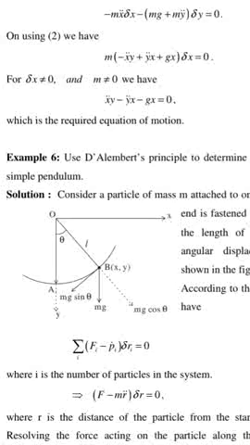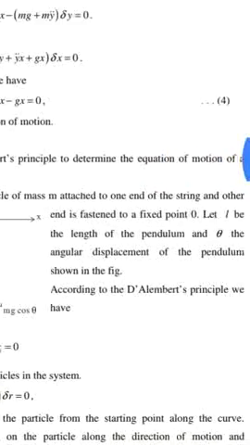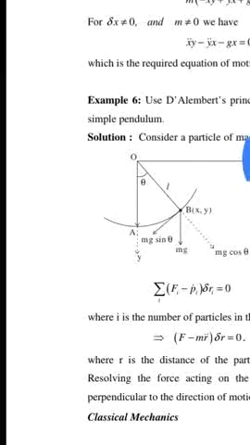Use D'Alembert's principle to determine the equation of motion of a simple pendulum.